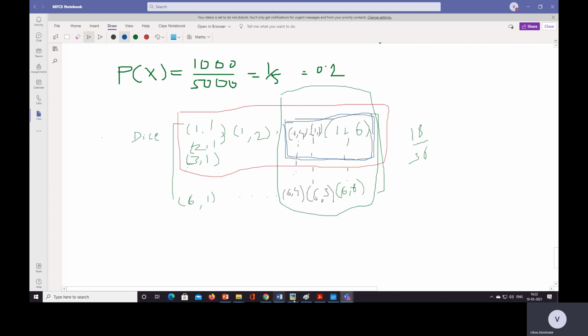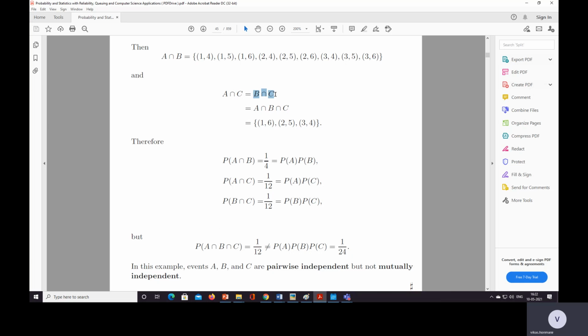Therefore we have A intersection C and B intersection C, the things that are common, and A intersection B intersection C is 1 6 2 5 and 3 4. The addition should be 7. Therefore A intersection B is equal to 1 by 4. Total there is 36, and out of that 36, 1, 2, 3, 4, 5, 6, 7, 8, 9.